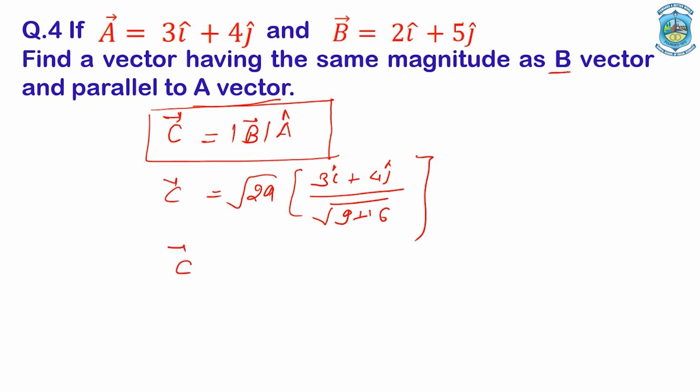And the C vector then will be under root 29 divided by under root 25, that is 5, times (3i plus 4j cap). So this is the required expression for the vector C asked in this particular question.